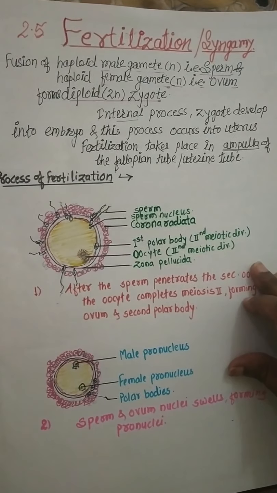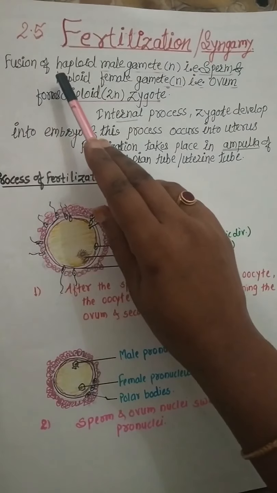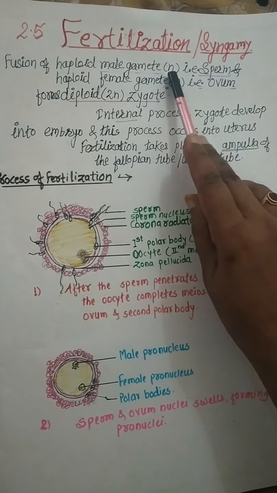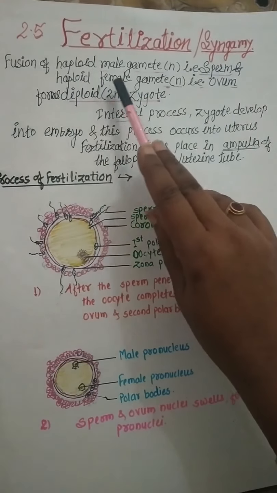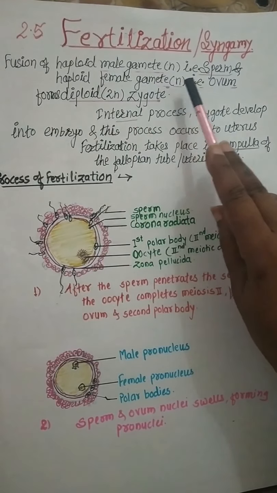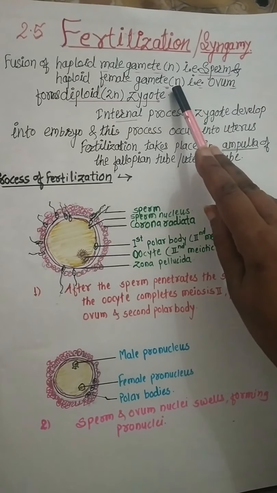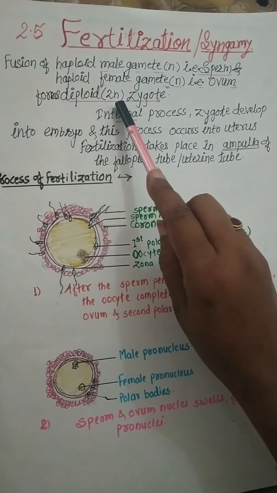Fertilization is nothing but the fusion of the haploid male gamete, haploid means n, that is the sperm, and the haploid female gamete, also denoted as n, that is the ovum. Both these haploid gametes fuse with each other and form a diploid zygote.